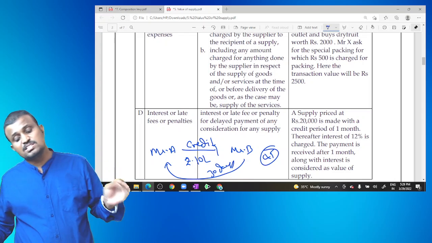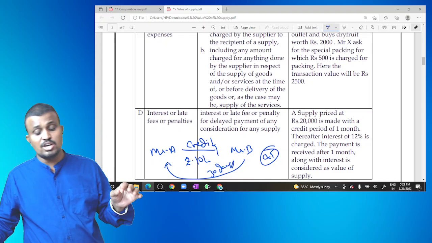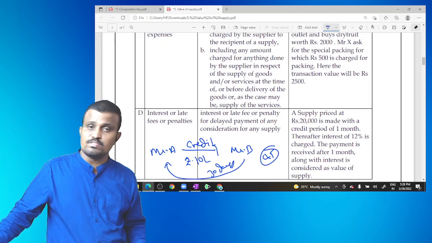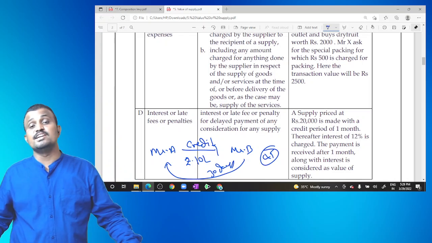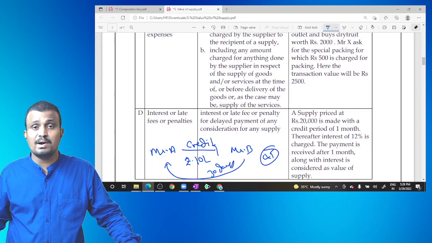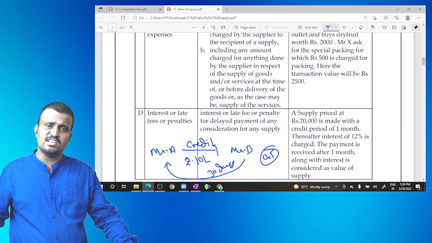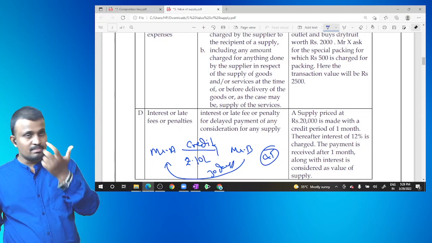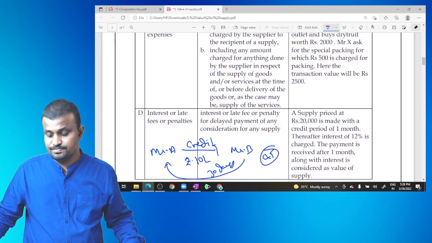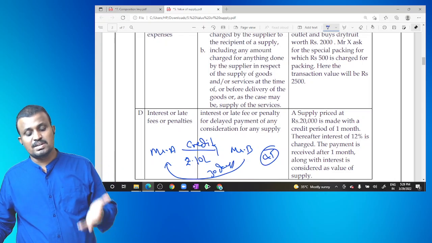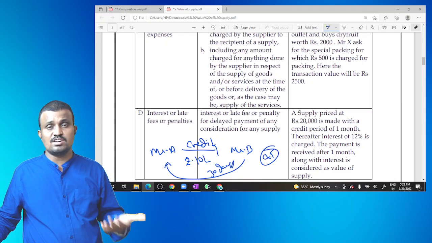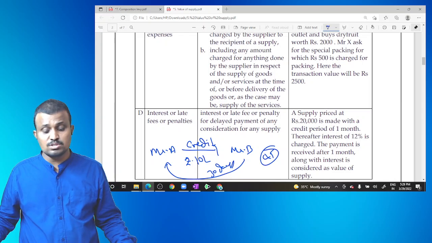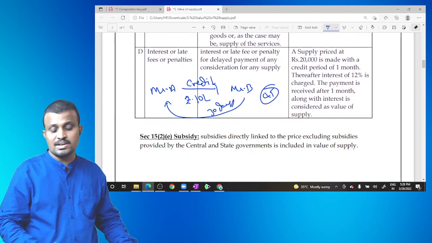Then that interest or late fee or penalty charged for delay in payment is included in the value of supply. For example, if the interest or late fee is waived off by the supplier, where he actually had an option to collect the interest from Mr. B but waived it off, then the waiver of the interest or late fee is not included in the value of supply.